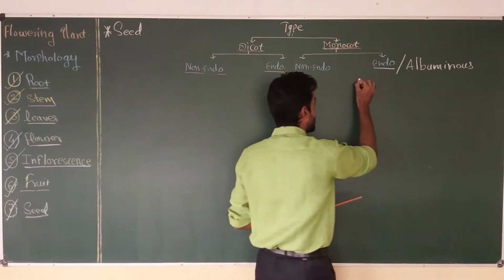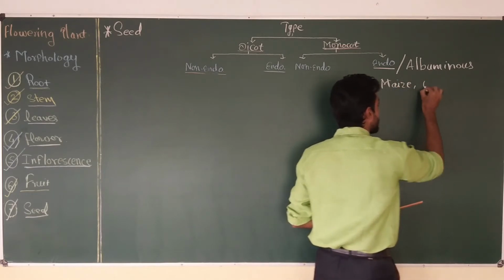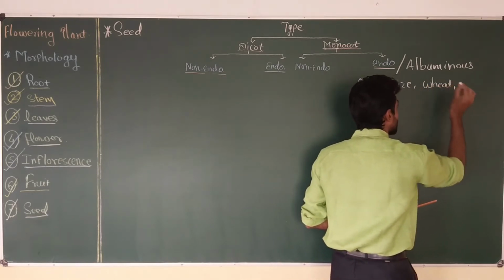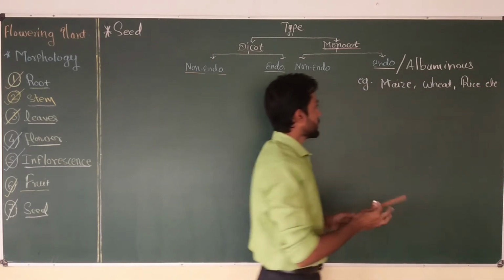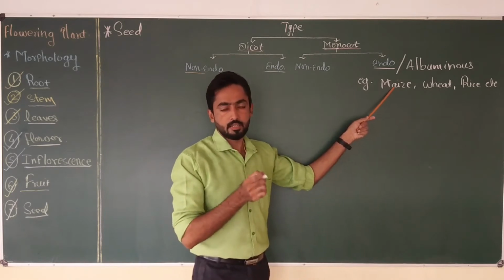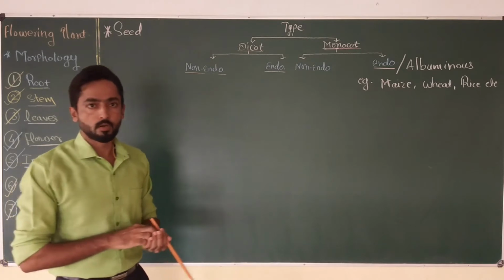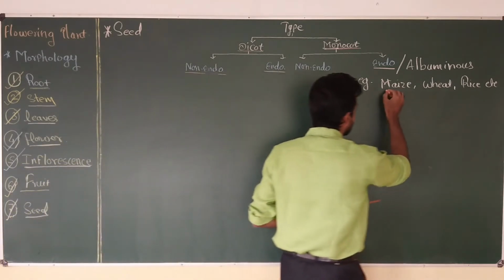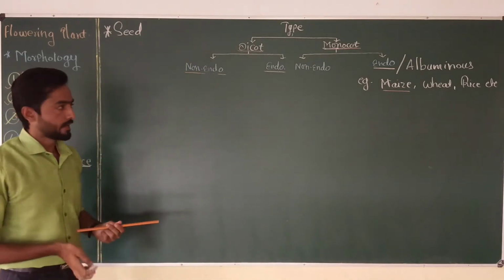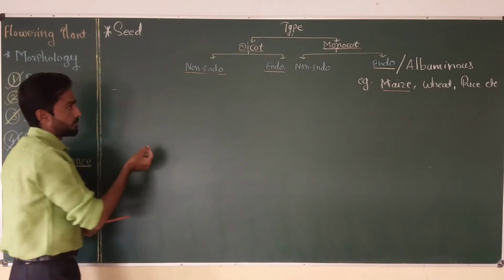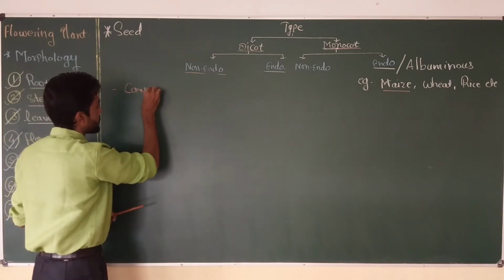Examples are maize, wheat, rice, etc. So all this type of seed generally contain a single cotyledon. In today's video, we are going to talk about maize seed in detail. The botanical name of maize is Zea mays, and actually the maize seed is nothing but the caryopsis type of fruit.